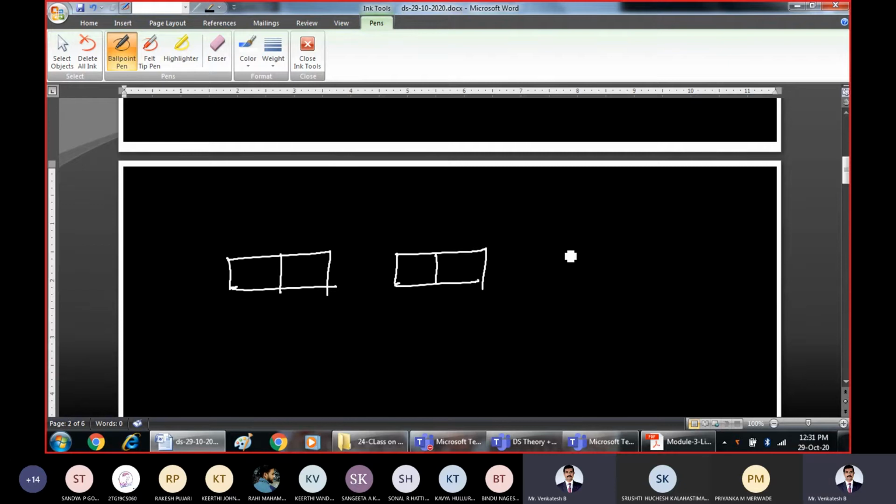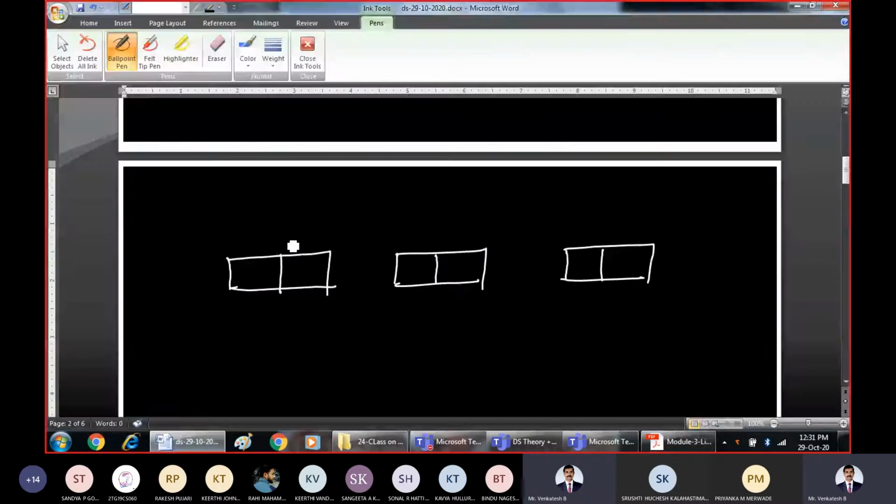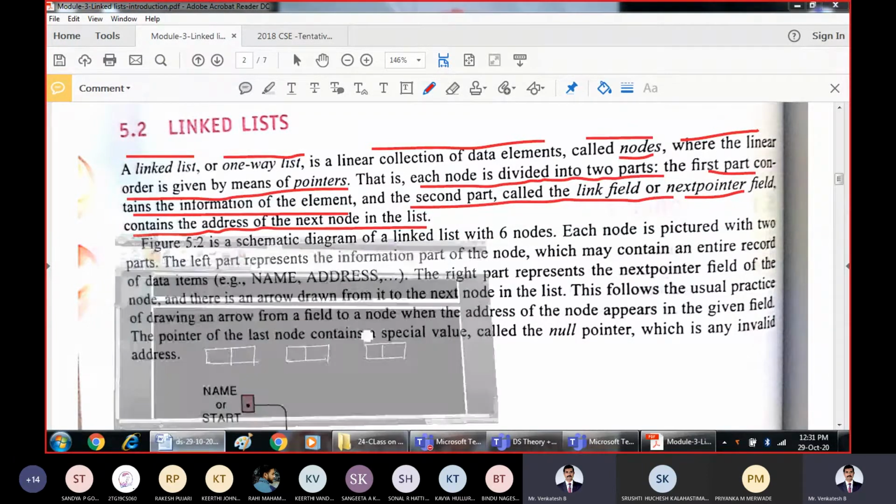A linked list is a collection of nodes. These are called nodes: this is node number 1, node number 2, and node number 3, and so on. The linear order is given by the pointers. Each node is divided into two parts. The first part contains the information, and the second part is the pointer.